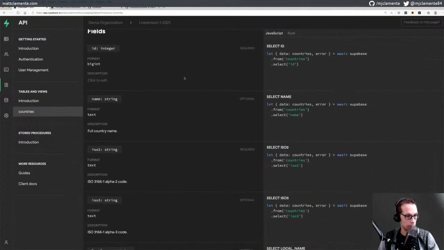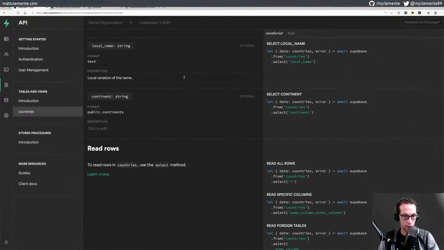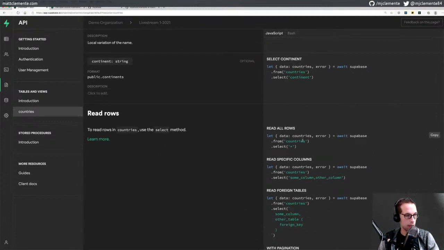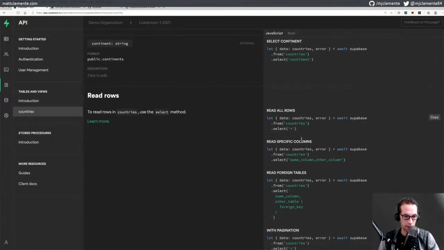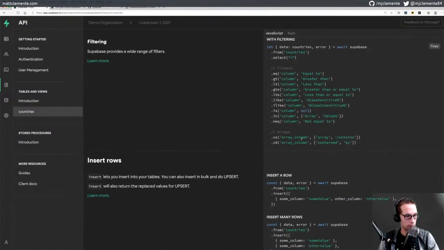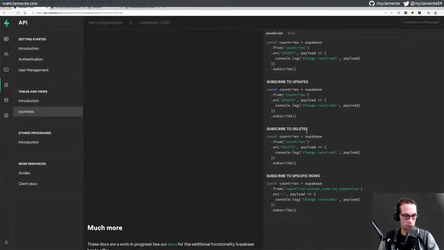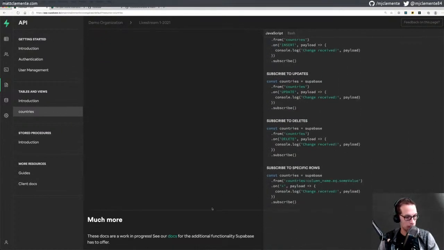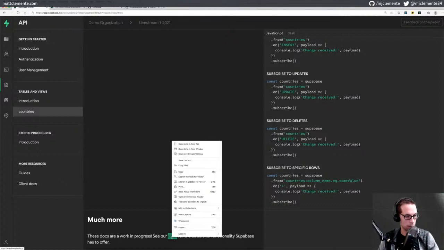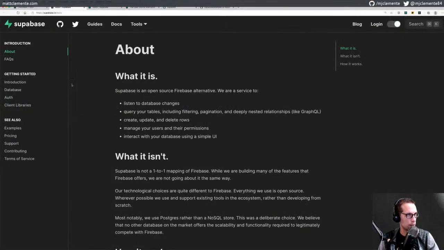But what I'm wondering here is, the JavaScript client can access these, and all right, insert, update, delete, subscribe to changes, which is super interesting. These docs are a work in progress. Here are docs for additional functionality. Open that in a new tab to explore. Guides. All right, guides to that.